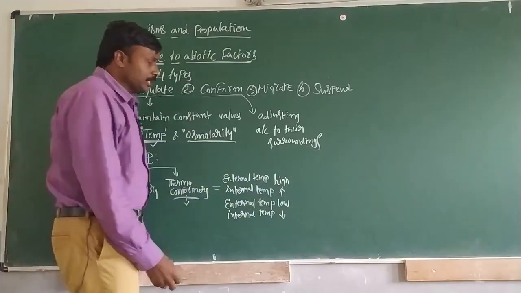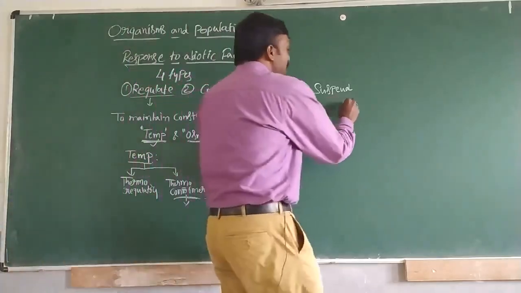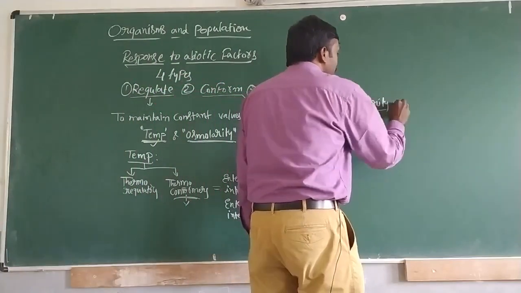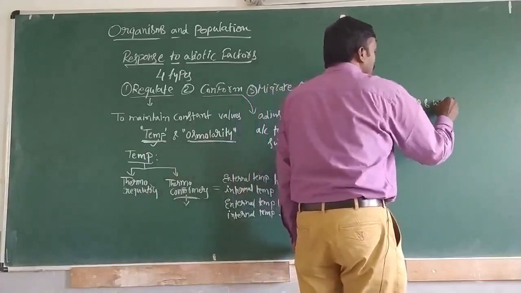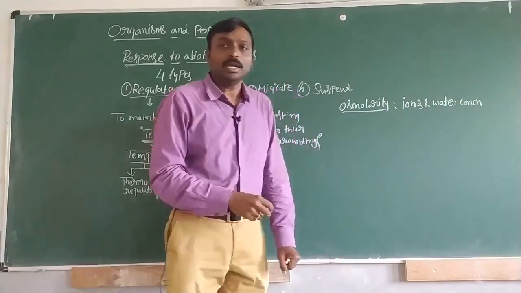Then the next aspect is osmolarity. What does osmolarity mean? It refers to the ions and water concentrations in an organism.